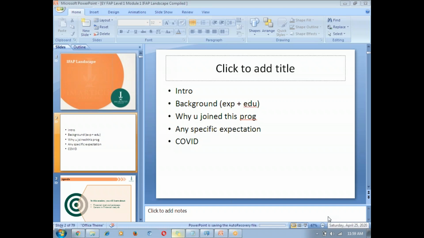Parallelly, Damni would share the schedule with you. What I would intend to do at the start, again, this is an idea, I'm not confirming anything. At least for the next 1 or 2 weekends, probably we'll try and not keep it a 4-hour session. We'll try and keep it probably 2 or 3 hours, at least 2 hours to start with, so that you get a little used to this online mode, and then if by that time the COVID situation doesn't improve, then probably we'll go to online for a 4-hour session. That's a suggestion as of now.